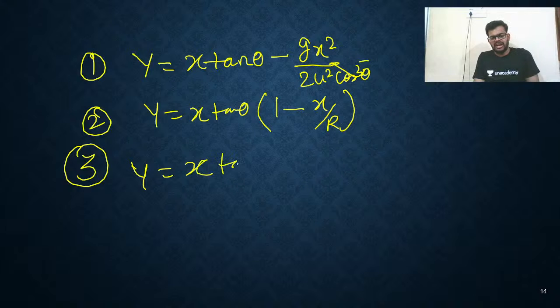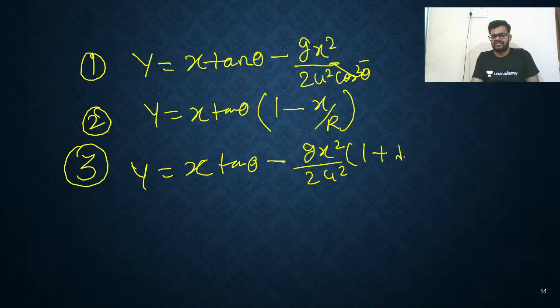x tan theta minus gx square upon 2u square, and here you write (1 plus tan square theta). Okay, my dear. So that's all. These are the things you need to remember.